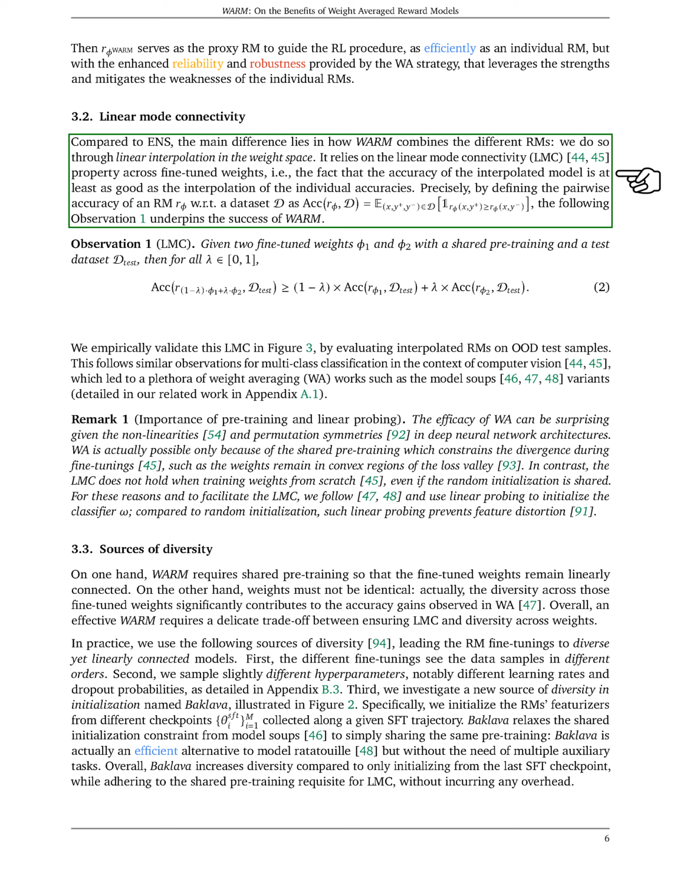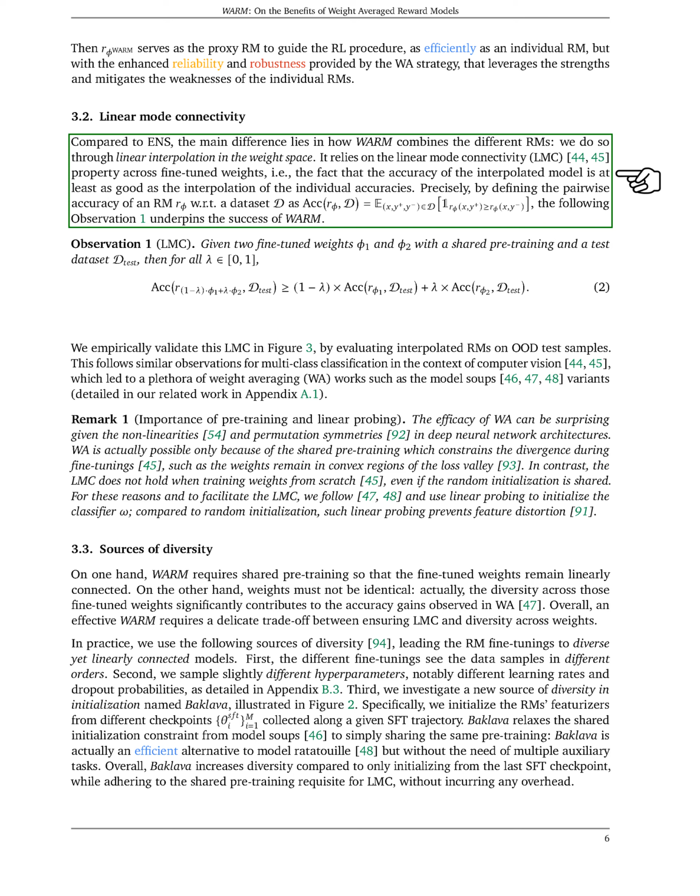Unlike prediction ensembling, WARM combines the different reward models through linear interpolation in the weight space. This relies on the property of linear mode connectivity, which states that the accuracy of the interpolated model is at least as good as the interpolation of the individual accuracies. To ensure the success of WARM, we need to strike a balance between ensuring linear mode connectivity and diversity across weights. To achieve this, we use different sources of diversity, such as seeing the data samples in different orders,